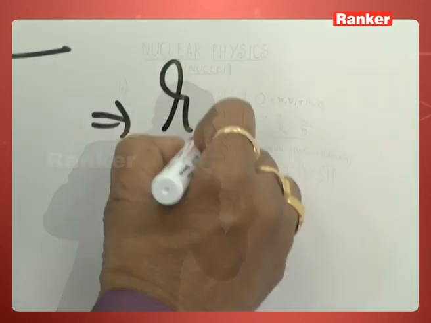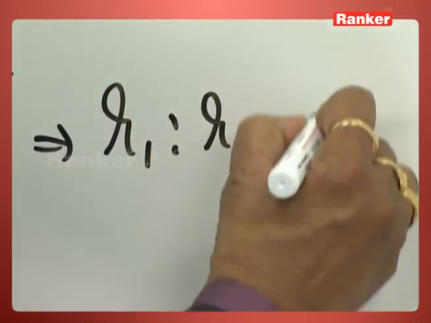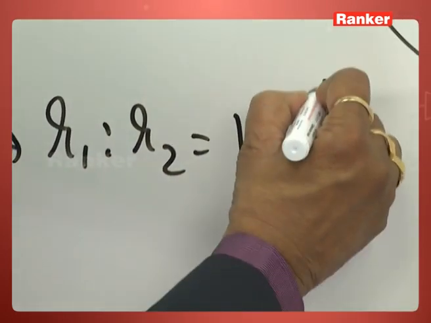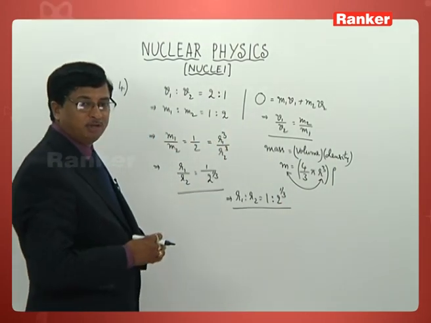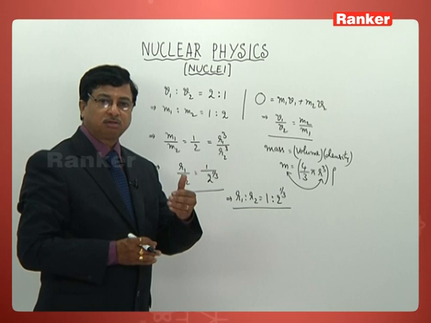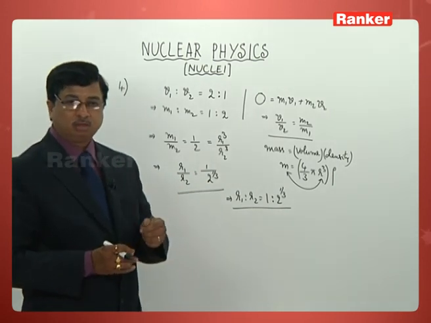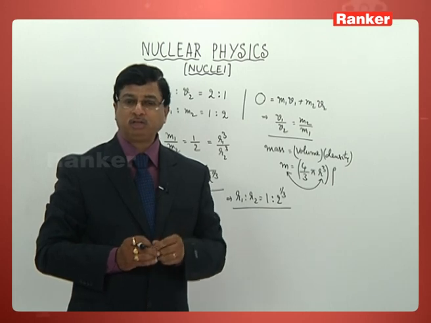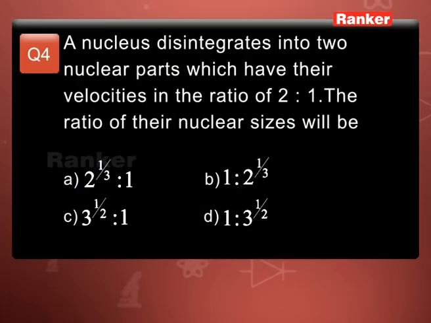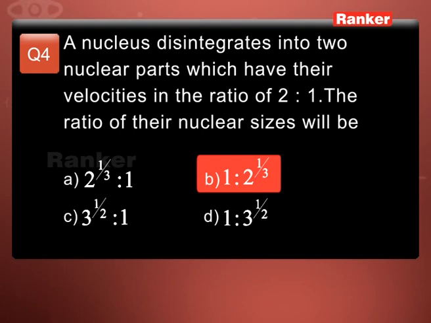You can write r1 is to r2 as 1 is to 2 power 1 by 3. This must be the correct relation. So which option is tallying with the 4 options given in the problem? Look at the second option. It says 1 is to 2 power 1 by 3. Therefore, the answer for this particular problem is going to be B.